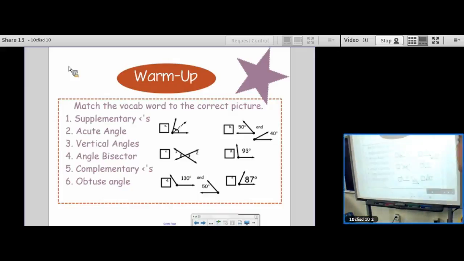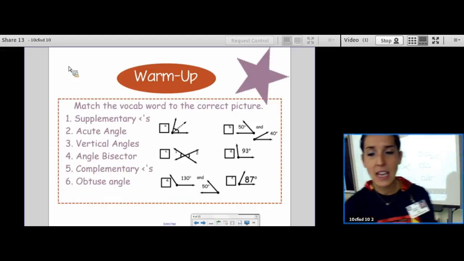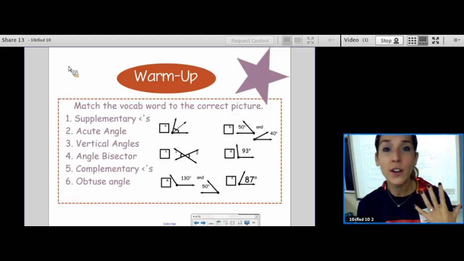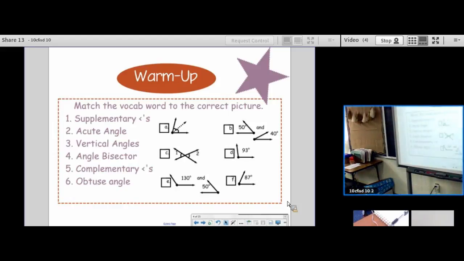Homework today, I want you to take a look at these vocab words and these pictures and see if you can match the picture to the appropriate vocab word. We're recalling things we've already learned, or maybe using context clues to match some that we have not yet learned. So if we look at these and we're trying to match them, we have supplementary angles, which are